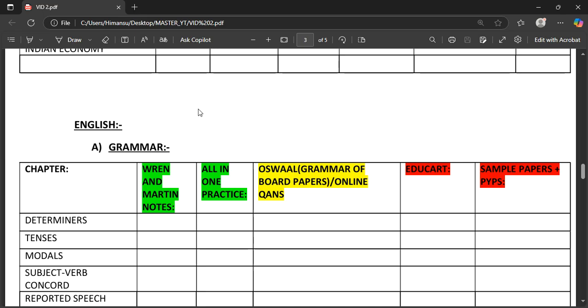Ren and Martin is going to be very important for you, because let me tell you, you don't have any official grammar book for grade 10th. All in One question practice, you can do a bit. Oswal, grammar of board papers and online question answers. In Oswal, actually, you are going to see grammar of board papers, and online question answers. Yeah, there are a lot of them.